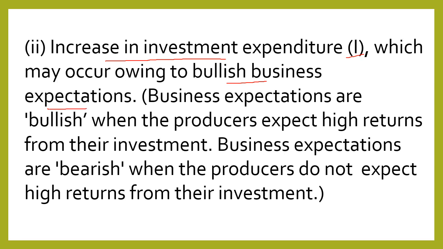Business expectations are bullish when the producers expect high returns from their investment. If a producer wants to earn high returns, then he will invest more. That means there would be more investment expenditure, which will lead to increase in AD. So this is one reason that investment expenditure may increase due to bullish business expectations.